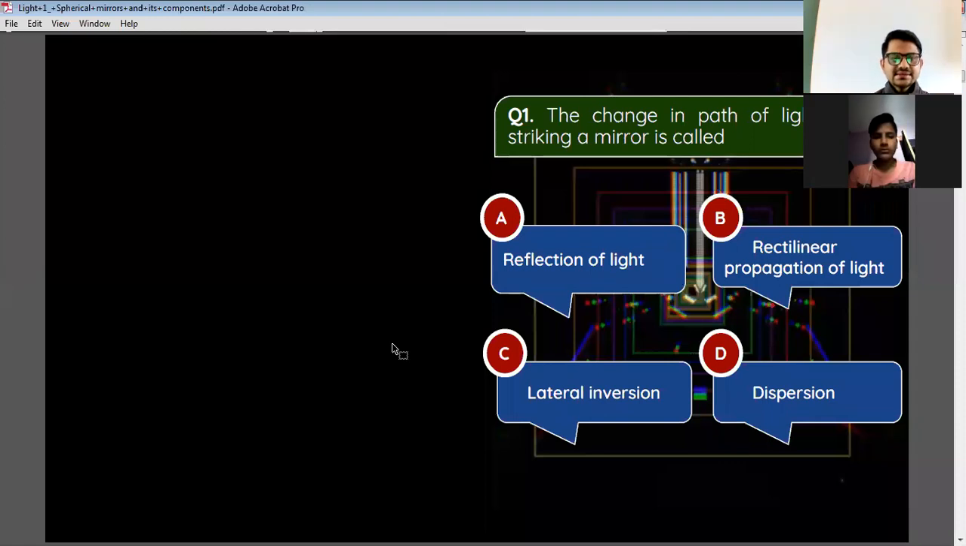First, let's take some revision of the concepts in this chapter. The change in path of light after striking a mirror is called. You can raise your hand, you can write in comment box. Yes, Harshit?